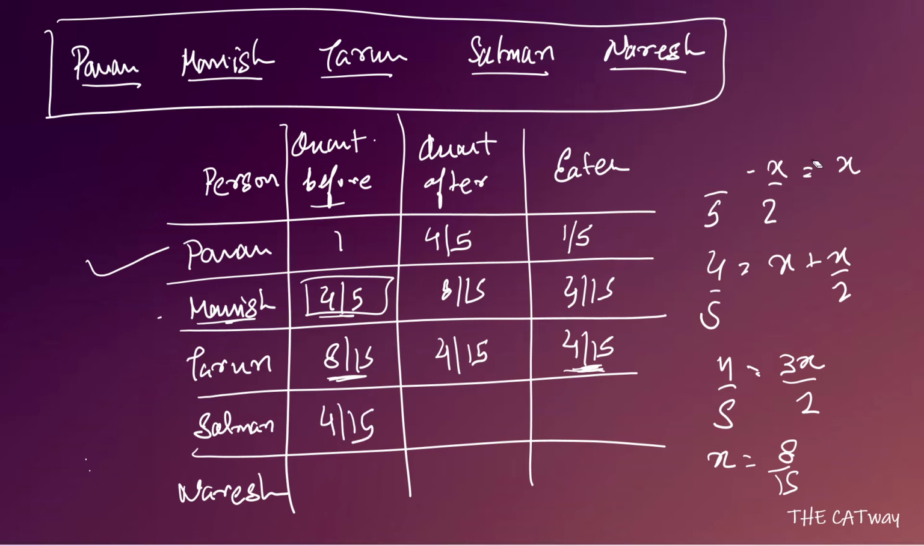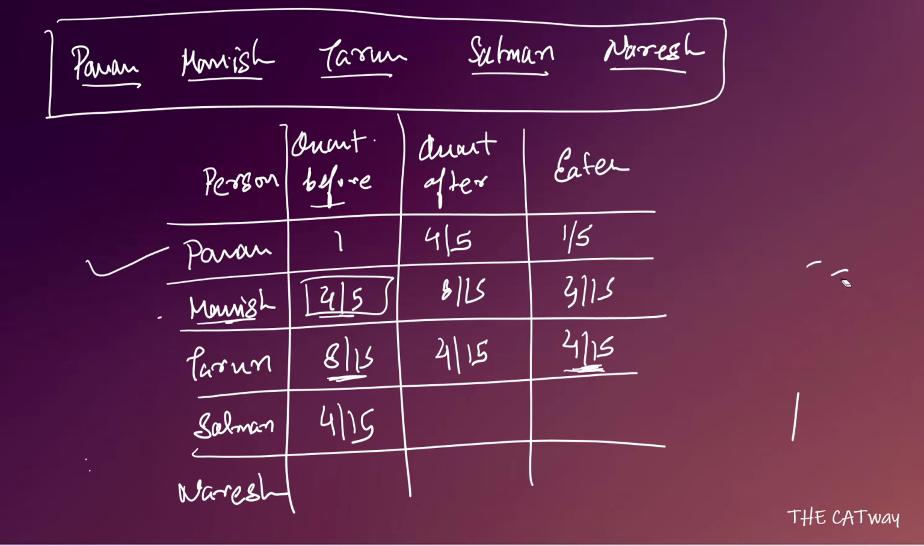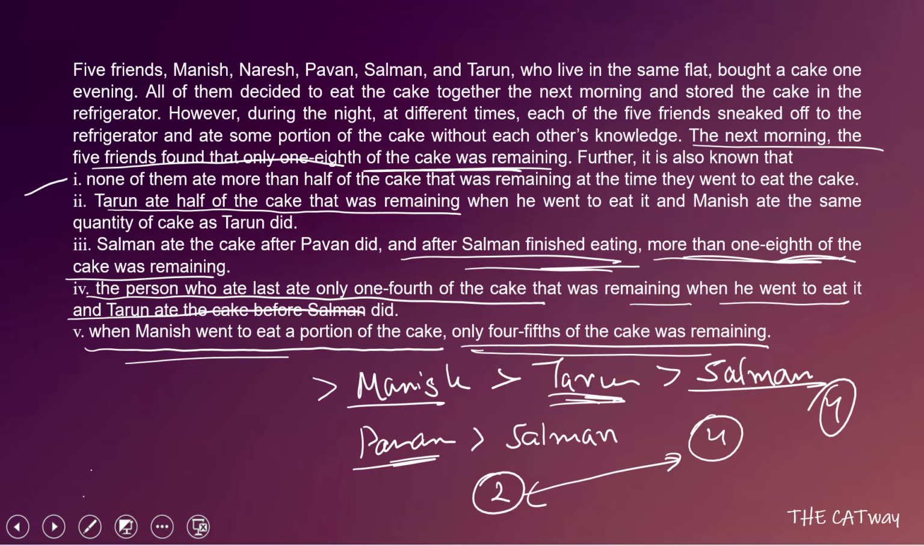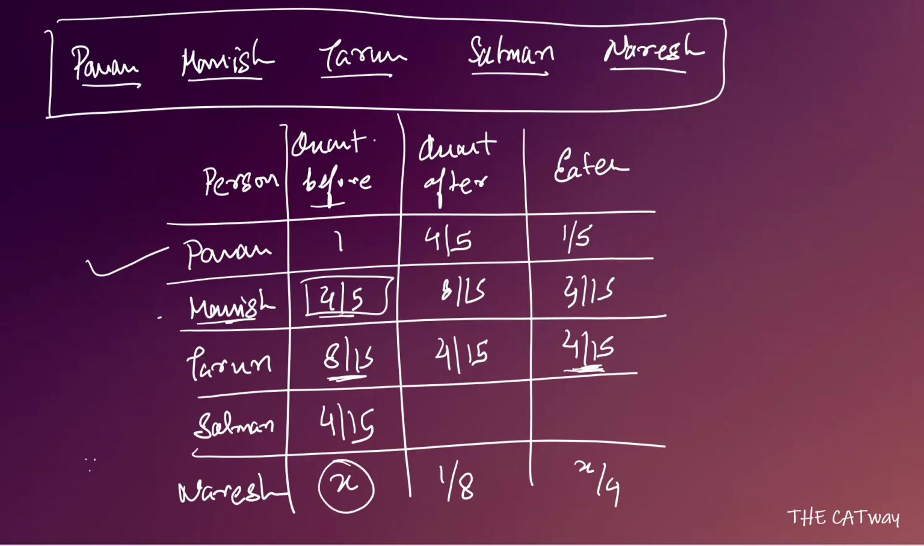Till this much it is clear, I hope so. Let's move ahead. Now we have also been given that after everyone had eaten, 1 by 8 of the cake was remaining. We also know that the last person ate only 1/4 of the cake that was remaining. So let's say x was the quantity that was remaining. He ate x by 4, and what was remaining was 1 by 8.